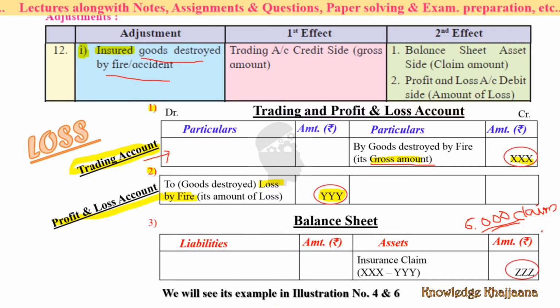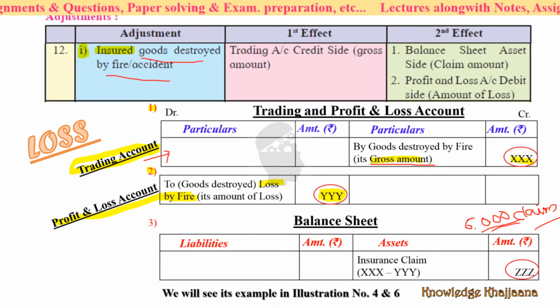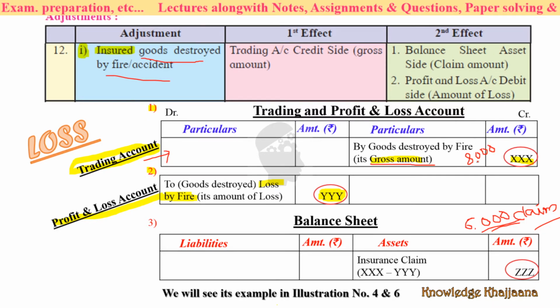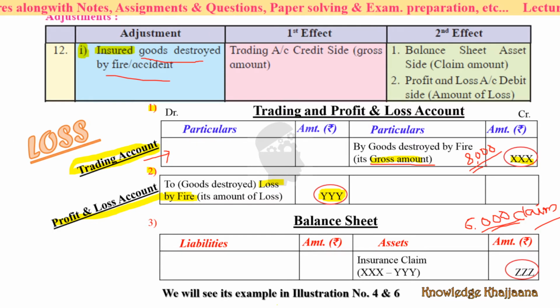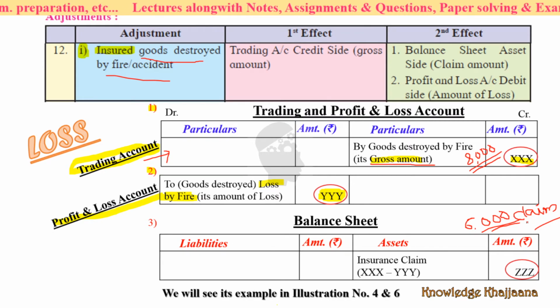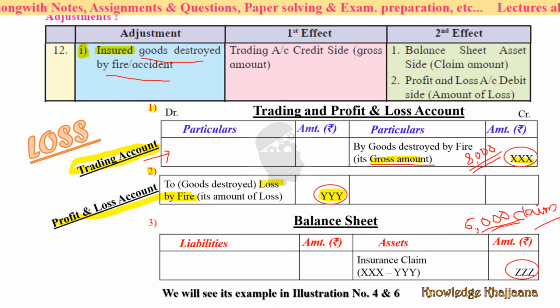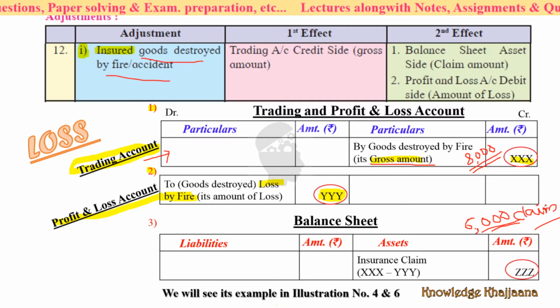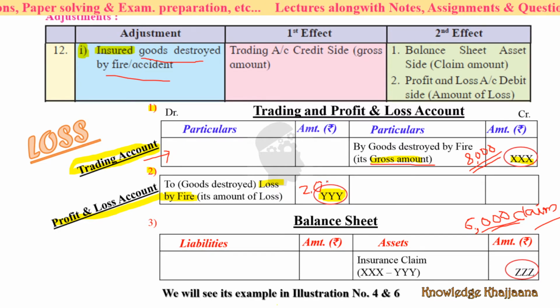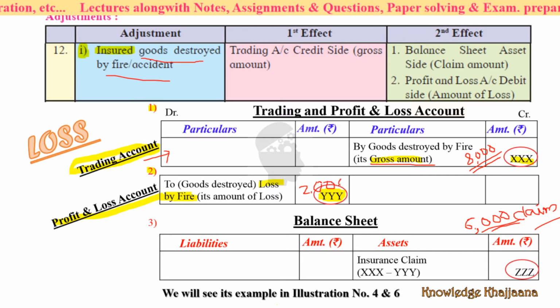Okay, because your goods are insured. Your total goods were of rupees 8,000, and the goods which caught fire were of rupees 8,000. The insurance company is ready to pay the claim of rupees 6,000. So what is your actual loss? Your actual loss is rupees 2,000. This 2,000 is your loss only.